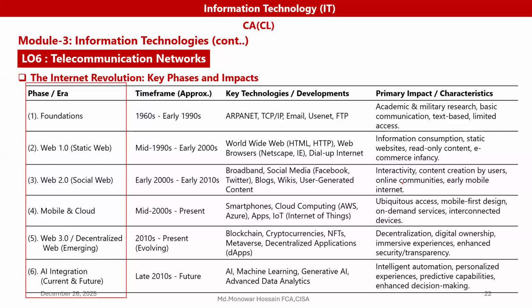Then we come to the mid-1990s to early 2000s, a static wave, Web 1.0.